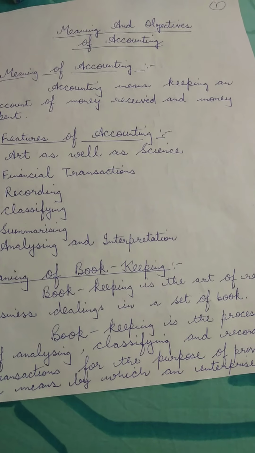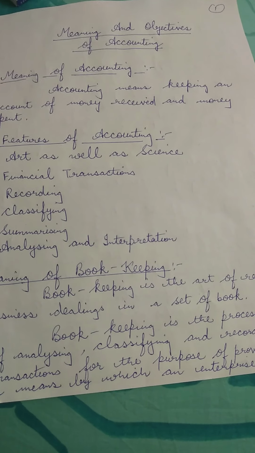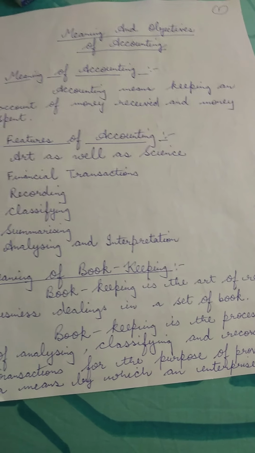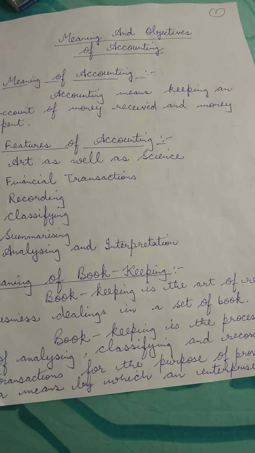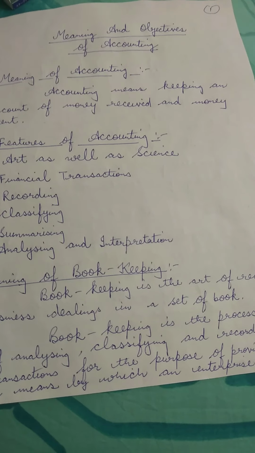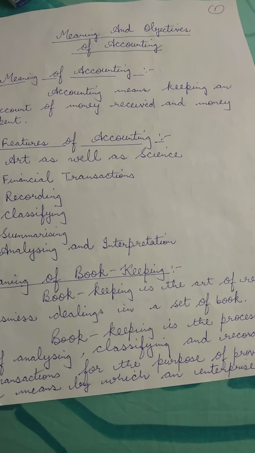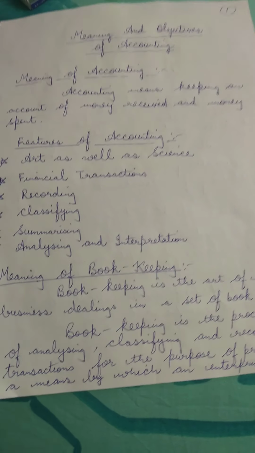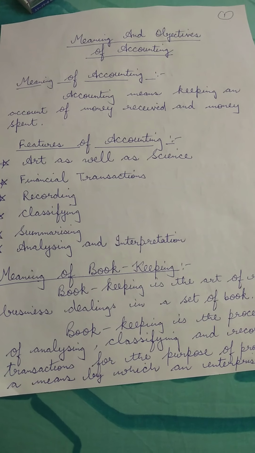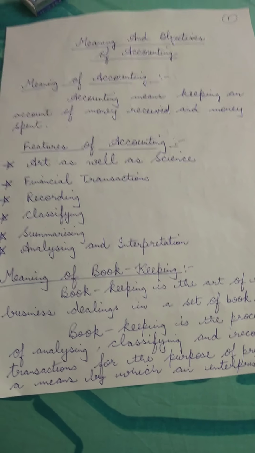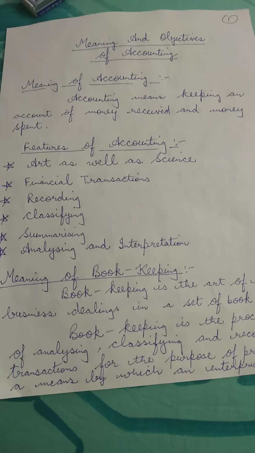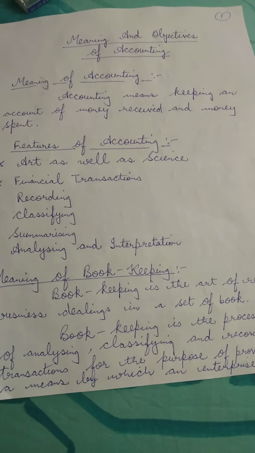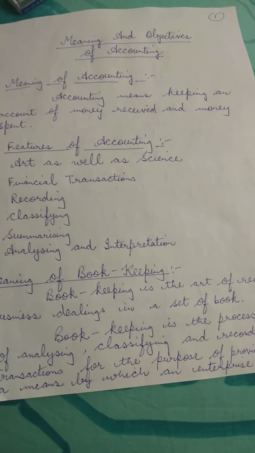Therefore, children, it becomes very much necessary to keep a written record of all business transactions day by day. This leads to the development of accounting. Now, let us know the meaning of the word accounting. Children, accounting means keeping an account of money received and money spent. Now, let us know something more about accounting.